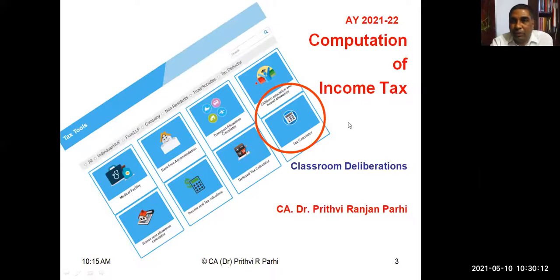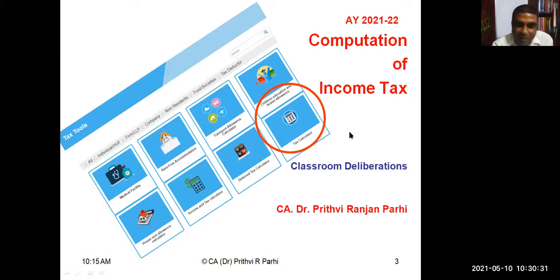I think the screen is visible to you. You are able to see the screen? Yes, sir. Here itself you can find one place where something is written. Can you read what is written here? Can you read it out? Tax calculator.